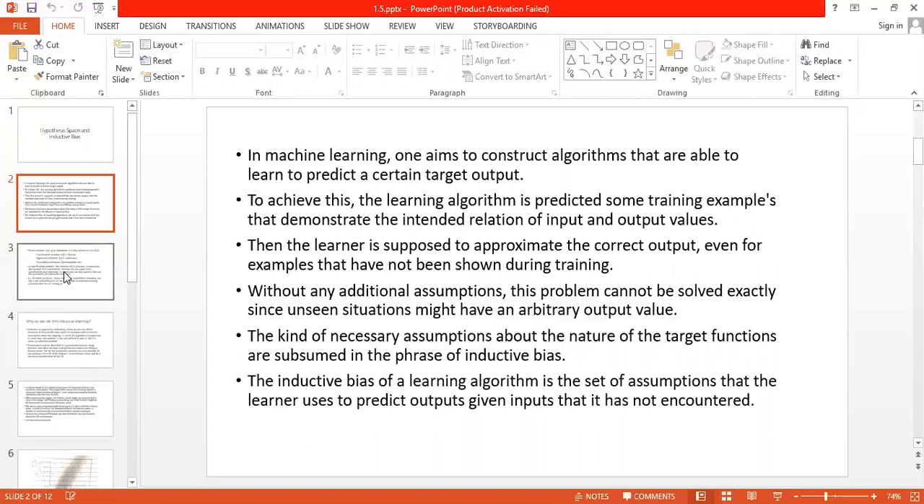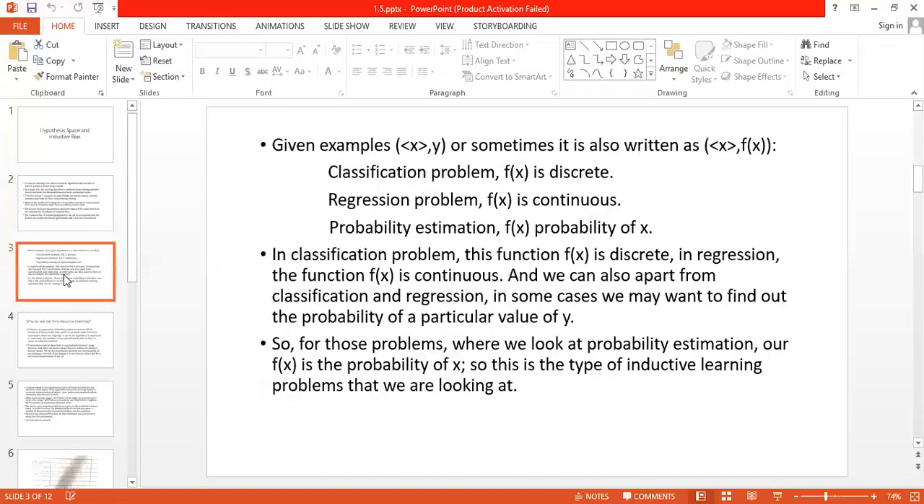We will elaborate on it again. Suppose we are given examples like x and y. X is the set of inputs and y is the output. Sometimes it is also written as x and f of x, where x is a set of inputs and f of x is the output generated by some function.